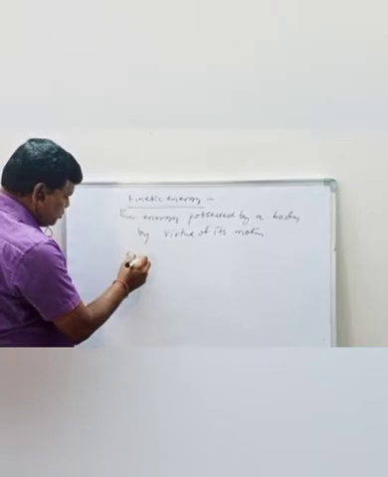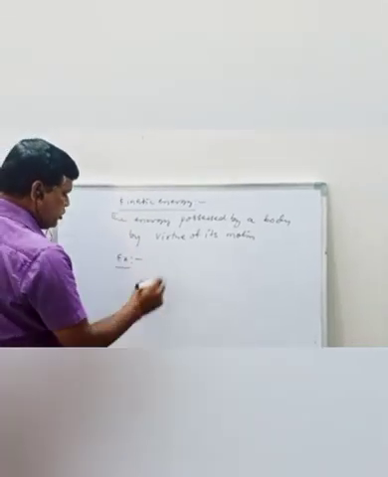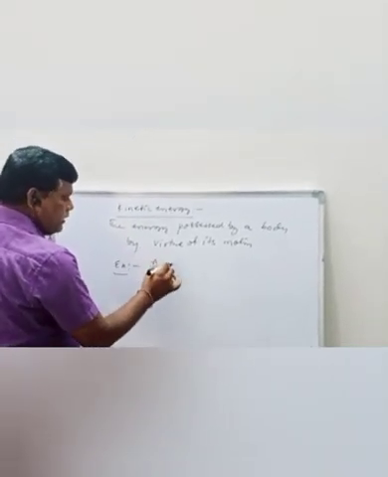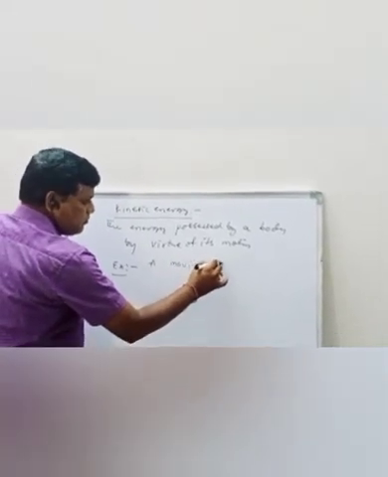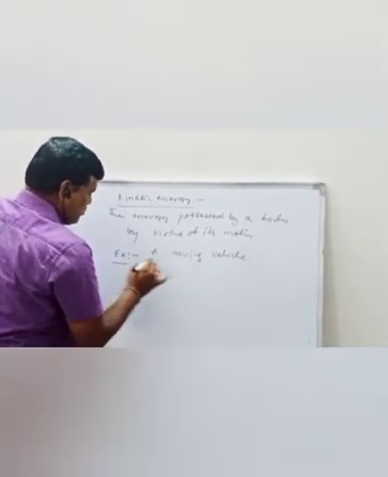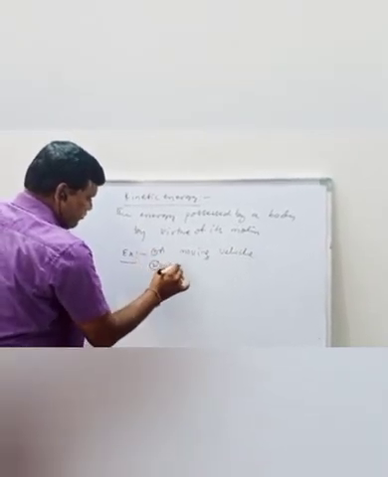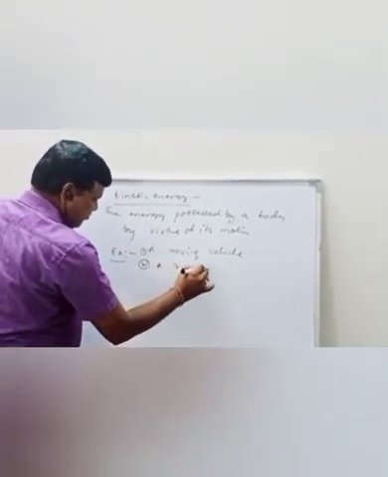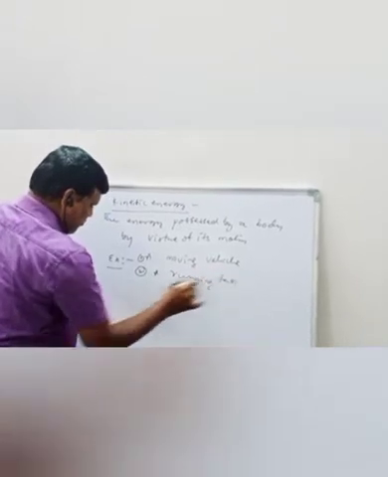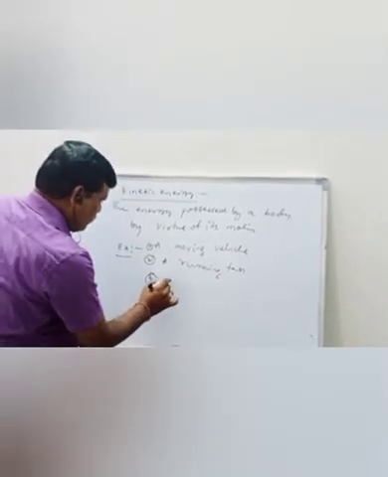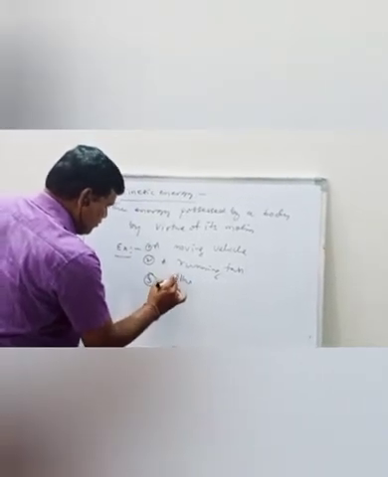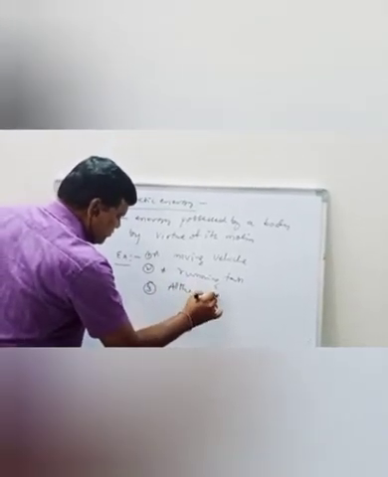What are the examples of kinetic energy? A moving vehicle, a running fan, all the moving objects.